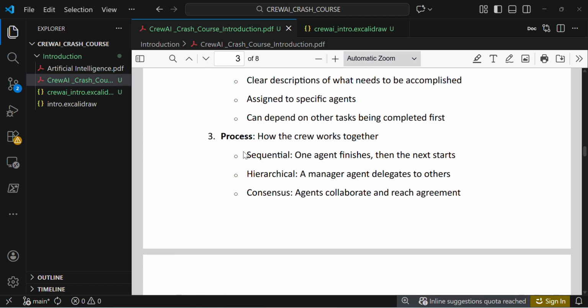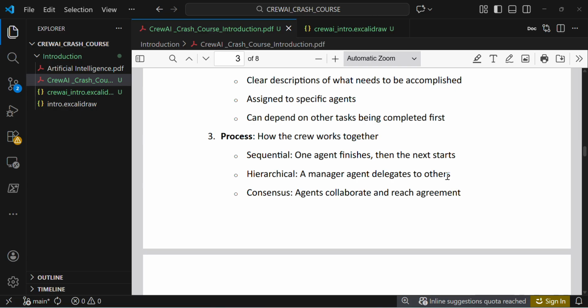And consensus. These are the two currently used in CrewAI. Consensus is in the development phase. Once they develop it, we can see it in action. But these two, sequential and hierarchical, we will learn in depth in future videos.